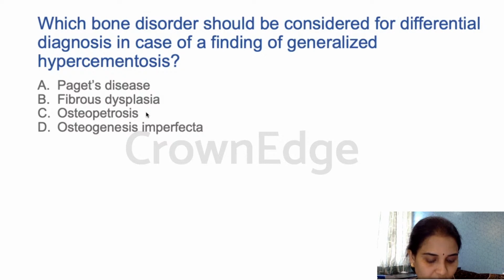Which bone disorder should be considered for differential diagnosis in case of a finding of generalized hypercementosis? If you are saying generalized hypercementosis, which bone disorder do you want to consider? Paget's disease, fibrous dysplasia, osteopetrosis, osteogenesis imperfecta. What is the answer for this question?